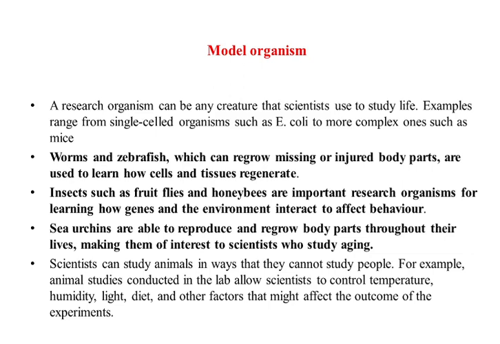Whenever a scientist does research, he needs to choose a model organism. For example, imagine a scientist who is working on drug discovery of anti-cancerous potency. He needs to choose a model organism because we all know no chemical can be directly tested on human beings.